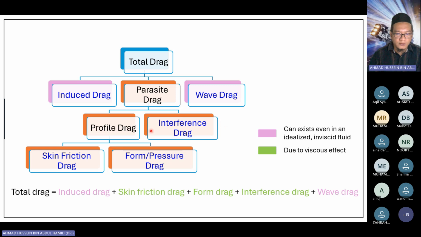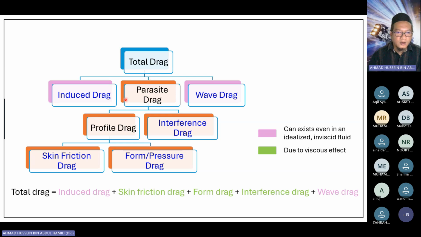And we have another type of drag, interference drag. Usually we ignore this in our analysis because it is very minimal. Interference drag is basically drag caused by the joints, for example between the fins and the body. If you put glue or you weld, this will result in interference drag. The total of the interference drag and profile drag is what we call parasite drag.